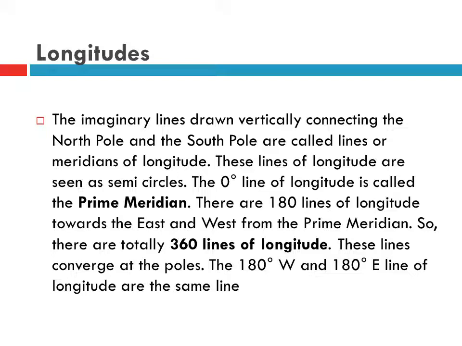Longitude. The imaginary lines drawn vertically connecting the North Pole and the South Pole are called lines or meridians of longitude. These lines of longitude are seen as semicircles. The 0 degree line of longitude is called the prime meridian. There are 180 lines of longitude towards the east and west from the prime meridian. So, there are totally 360 lines of longitude. These lines converge at the poles. The 180 degree west and 180 degree east lines of longitude are the same line.